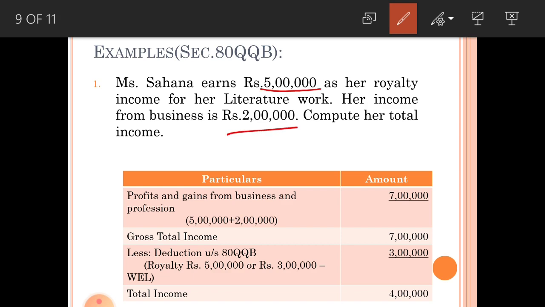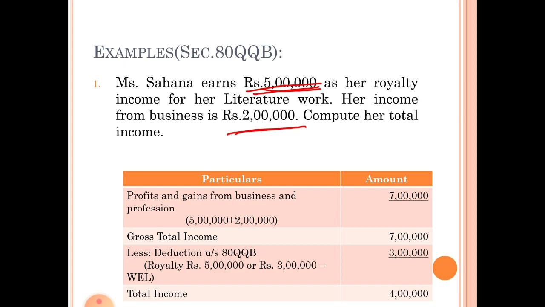We have to calculate her total income. Here profits and gains from business and profession is 7 lakhs, that is profits from business 2 lakhs and profits from her profession, that is writing, rupees 5 lakhs. Total income is 7 lakhs.